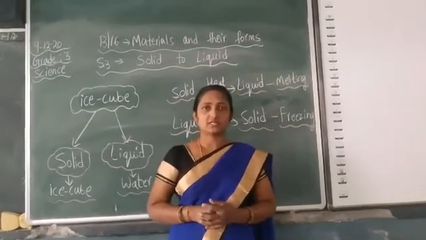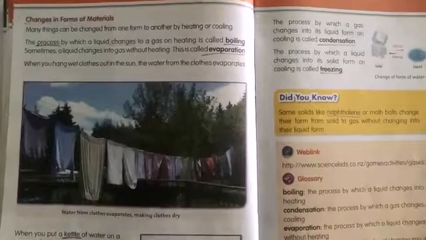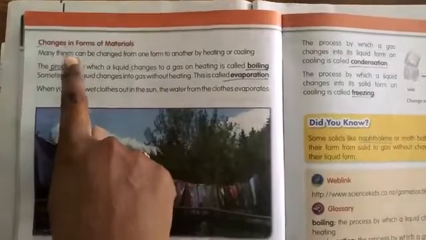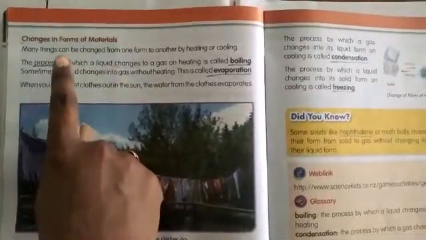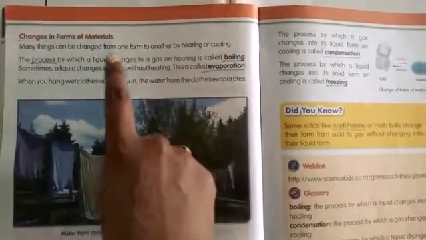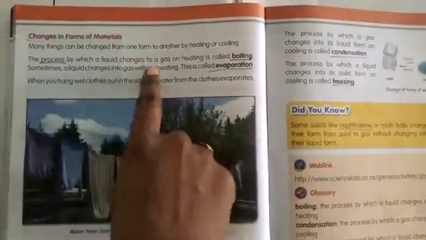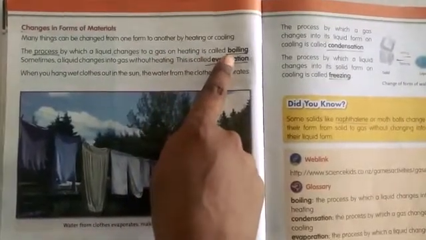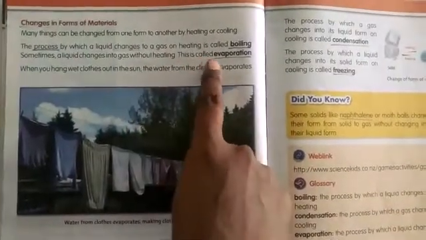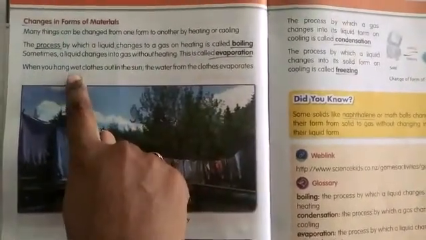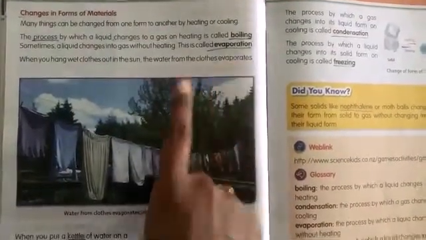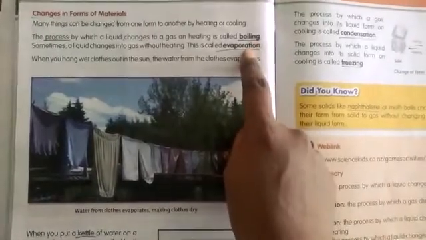Now take out your readers, children. Page number 102. Changes in forms of materials. Many things can be changed from one form to another by heating or cooling. The process by which a liquid changes to a gas on heating is called boiling. Sometimes a liquid changes into gas without heating. This is called evaporation. When you hang wet clothes out in the sun, the water from the clothes evaporates. Underline boiling and evaporation.